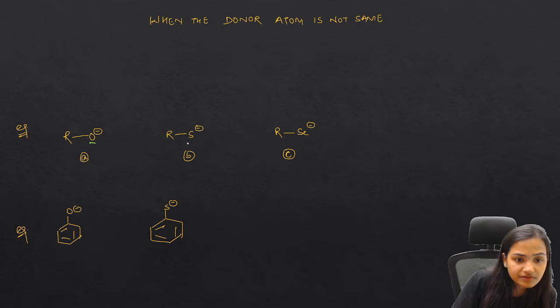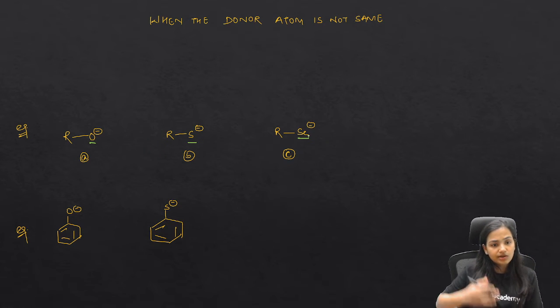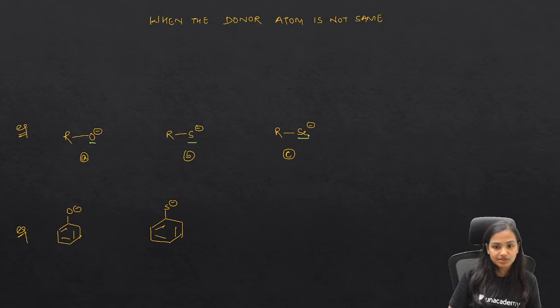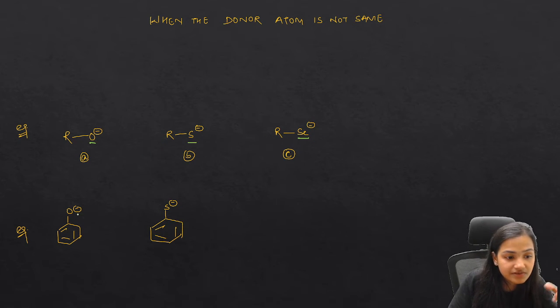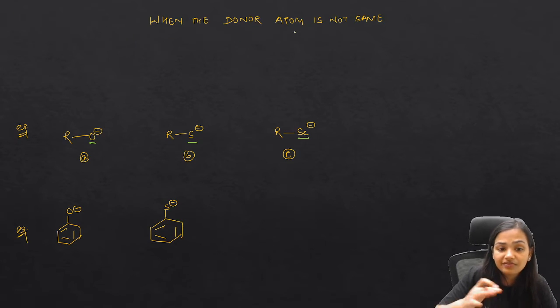We have O negative, here we have sulfur, here we have selenium. So these are the different atoms that are going to act as a base, those that give electrons to H positive or any other atom. So this is O negative, S negative, Se negative. I have more examples like CH3 negative, NH2 negative, O negative, F negative. Here the negative charge is carried by carbon, nitrogen, oxygen, and fluorine. So these are different donor atoms.